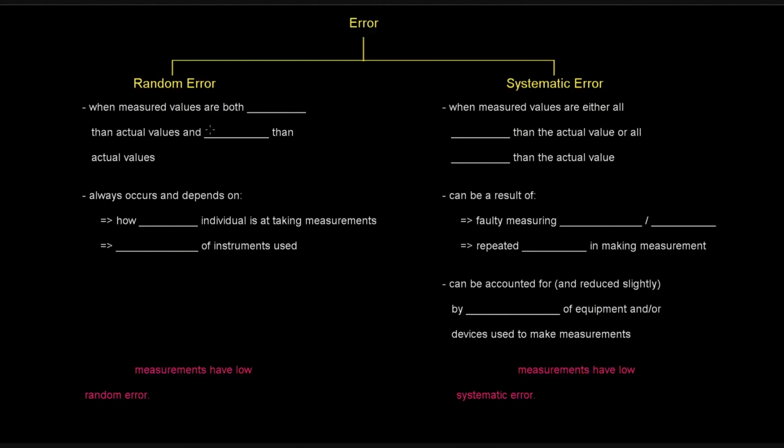Random error is when measured values are both higher than actual values and lower than actual values. Okay, so this is both, right? When measured values are both higher and lower than actual values. So you get measurements that are higher than what the true value is and lower than what the true value is. And this always occurs. This random error always occurs, and it depends on how skilled an individual is at taking measurements and the precision of the instruments that are used to take the measurements.